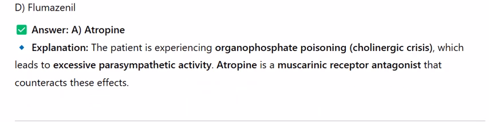Explanation: the patient is experiencing organophosphate poisoning, cholinergic crisis, which leads to excessive parasympathetic activity. Atropine is a muscarinic receptor antagonist that counteracts these effects.